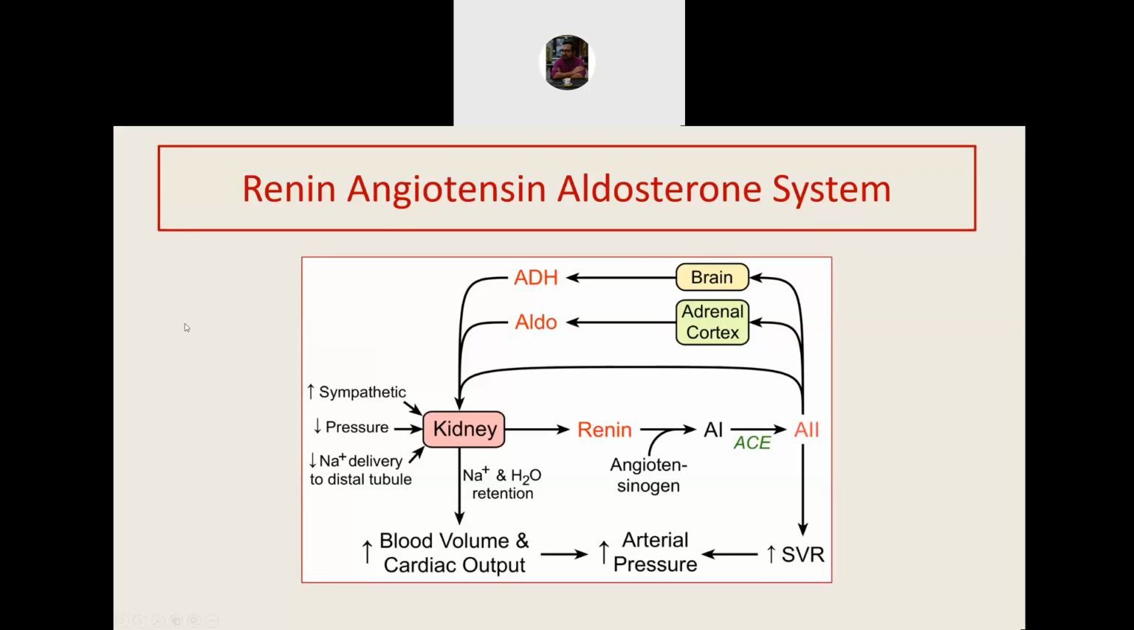So in summary, this is what happens. Sympathetic stimulation or fall in pressure or reduced sodium delivery stimulates the kidney to release renin. Renin sequentially converts angiotensinogen into angiotensin 1, and then ACE converts that into angiotensin 2. Angiotensin 2 can directly act on the kidney. It can stimulate the release of aldosterone. It can stimulate the release of ADH. And these factors ultimately rearrange the blood volume and pressure, and ultimately blood volume and pressure increase. So this is the arrangement that can be mediated through the renin-angiotensin aldosterone system.